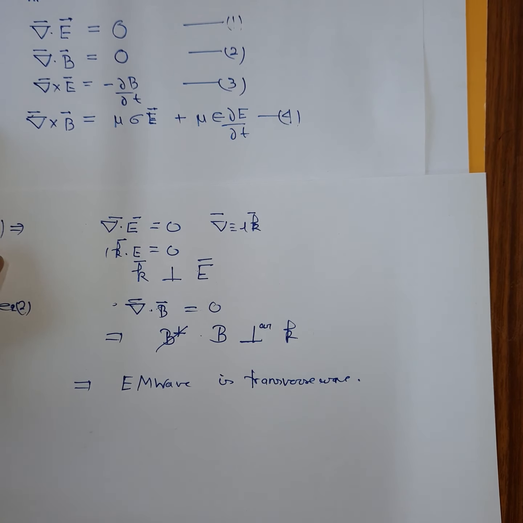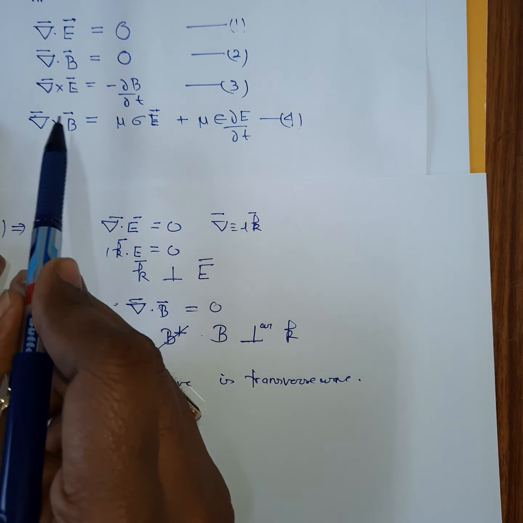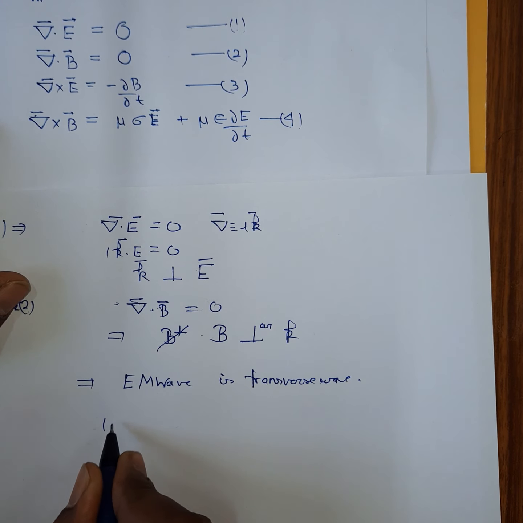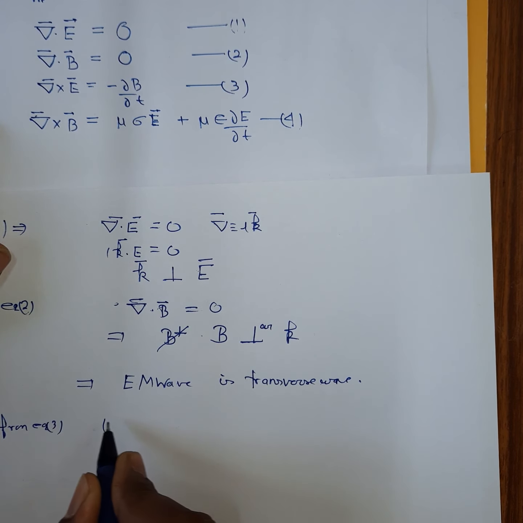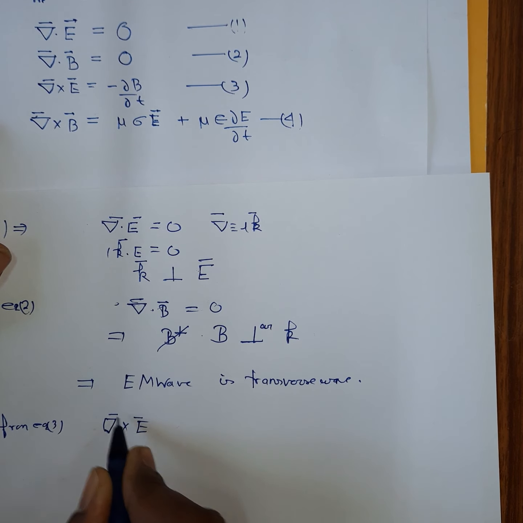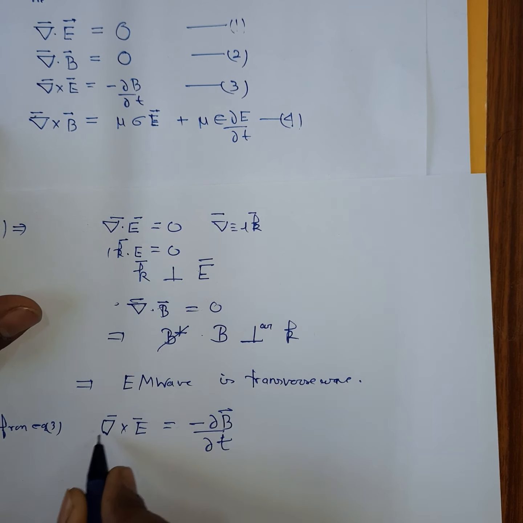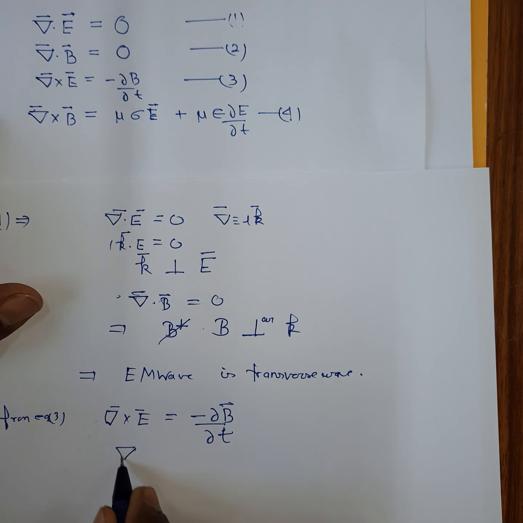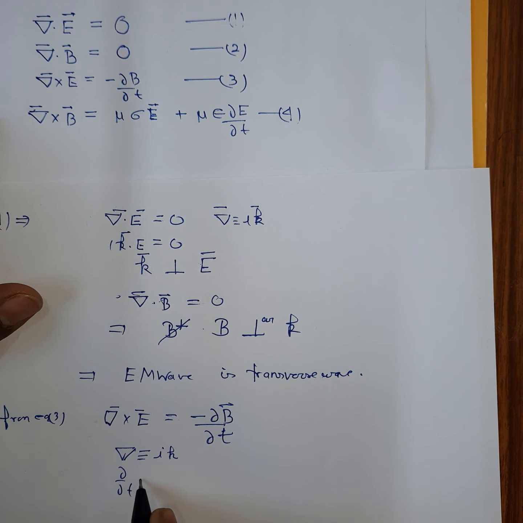Now from the third relation, that is curl of E is equal to minus del B by del t, in place of del we can substitute ik, and in place of del by del t we can write minus i omega.